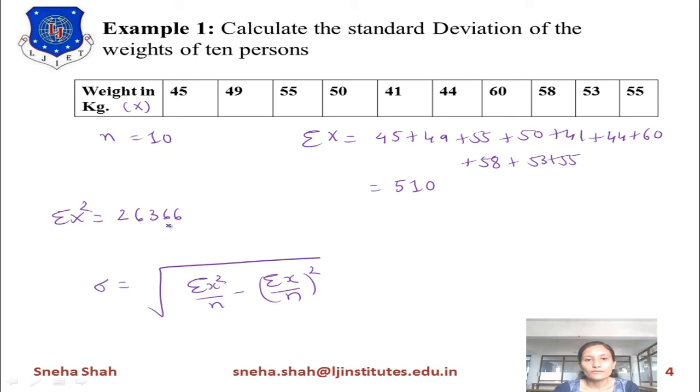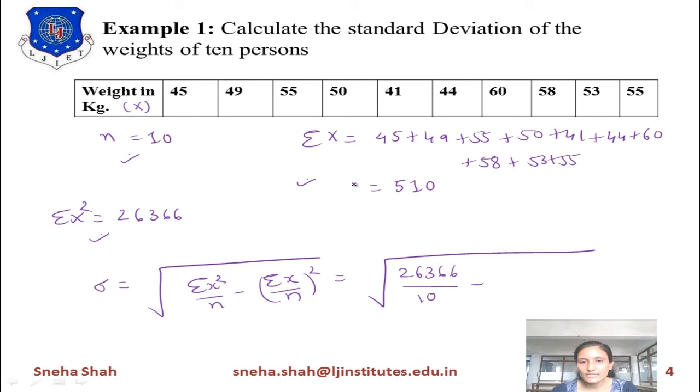Now if we put all these values, sigma x square, sigma x and n, in this equation, the term becomes: under root of sigma x square, which is 26366, divided by n equals 10, minus sigma x, which is 510, divided by n equals 10, and this term whole square.